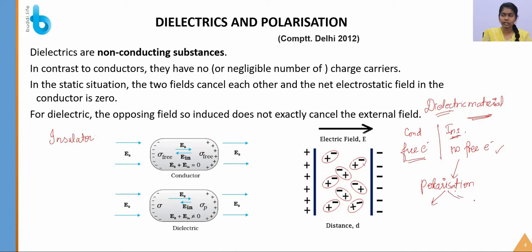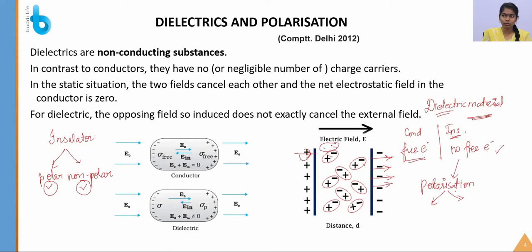In polarization, in the insulator there are two types of division: one is polar and the other is non-polar molecule. Okay, so let's see what a polar molecule is and what a non-polar molecule is. Before getting to polar and non-polar, let us consider this field. Here the electric field is towards the plate and here the electric field is out of the plate, right? Yes. After applying the electric field, these molecules tend to align with the electric field, like two dissimilar charges attract each other, right?